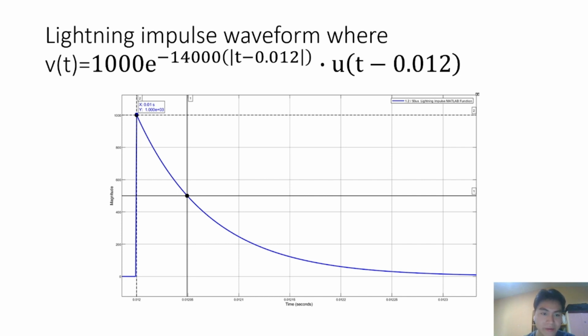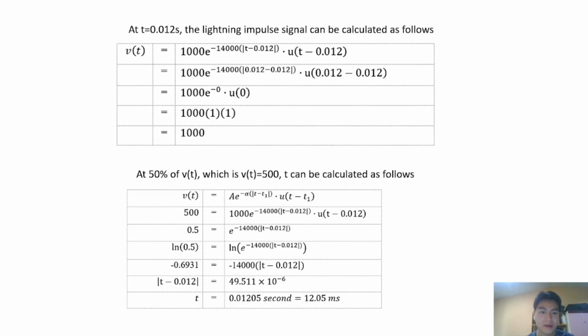How do we verify that this equation gives the lightning impulse waveform? We can perform two calculations, at 0.012 second and at 50% of V(t). Firstly, at t equal to 0.012 second, we will get the voltage at 1000 volt. And at 50%, which is half of 1000 volt, that is equal to 500 volt.